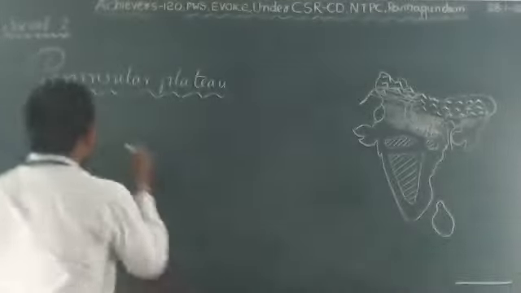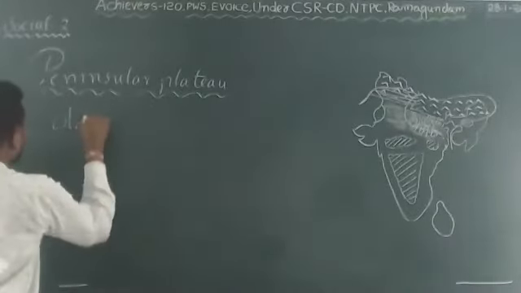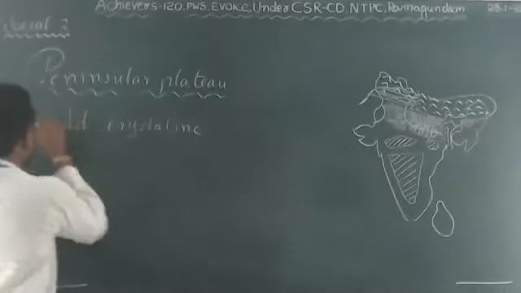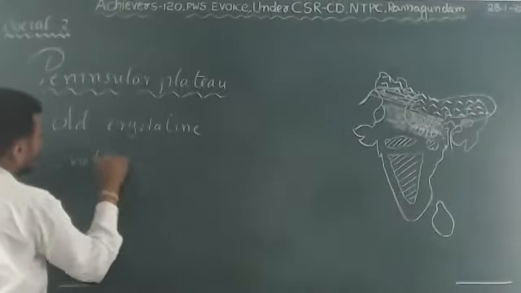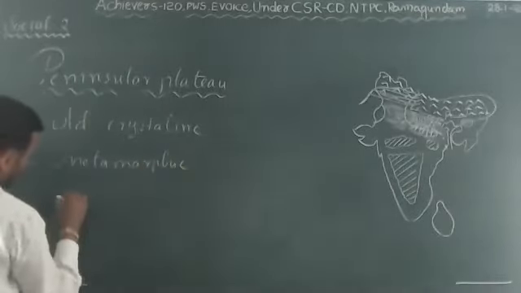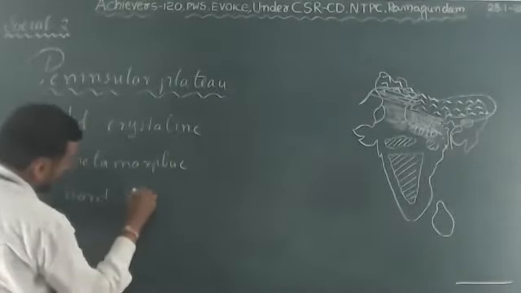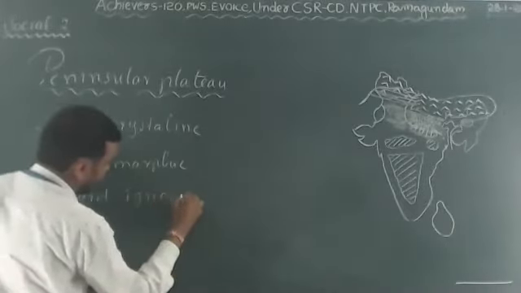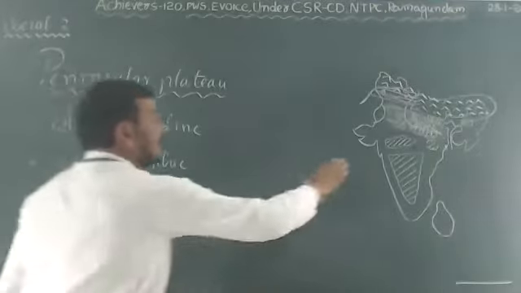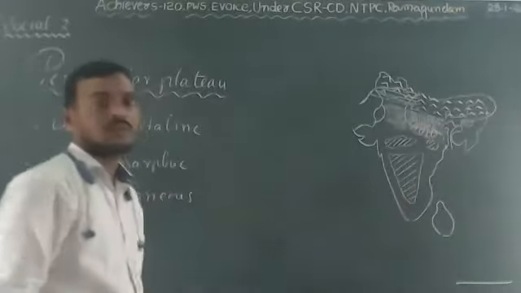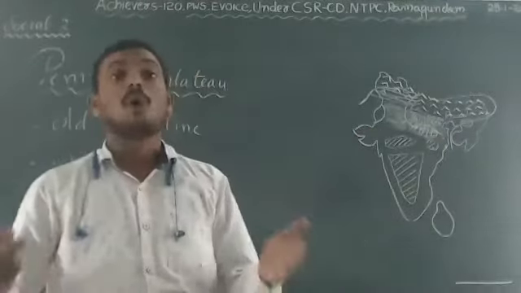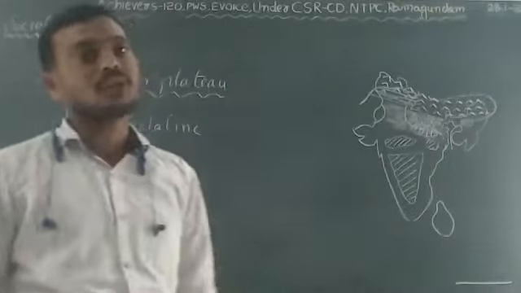So this entire Peninsular Plateau consists of old crystalline, metamorphic, and hard igneous rocks. Actually, the entire Peninsular Plateau consists of rocks, because this plateau region emerged by volcanic activity.